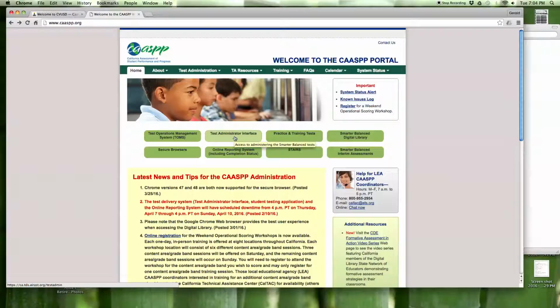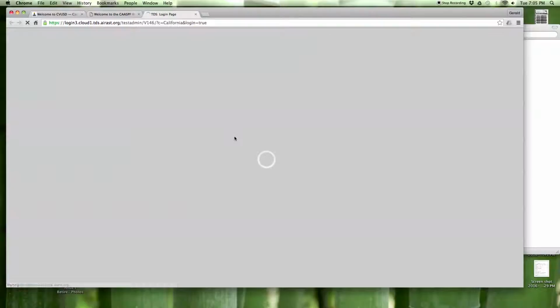When you are ready to test, we're going to click on the Test Administrator interface. So in this case, I may be at my desk with my computer and the students are in front of me, all with Chromebooks. And I'm going to click on the Test Administrator interface.